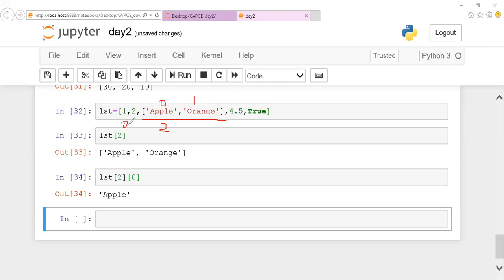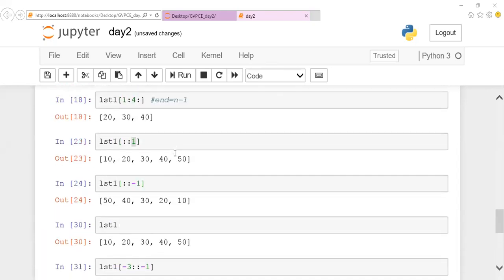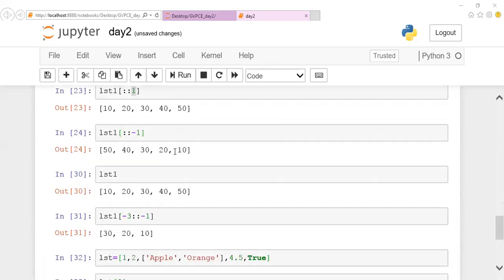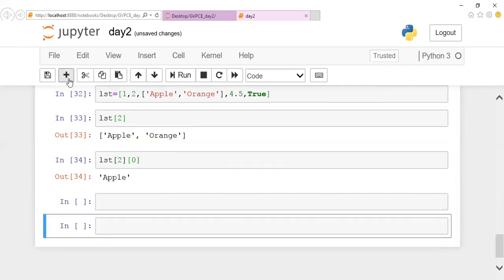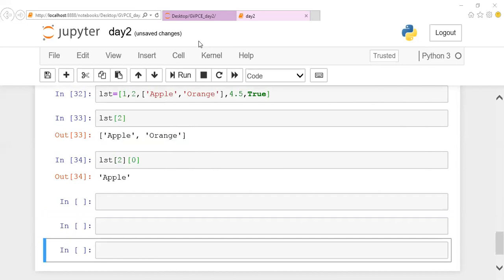This is 0, 1. This is all about a nested list. I guess you people are clear with accessing a nested list. Next, we'll move on to how to do the removal operation, which is nothing but modification, all those processes. We'll see to it.